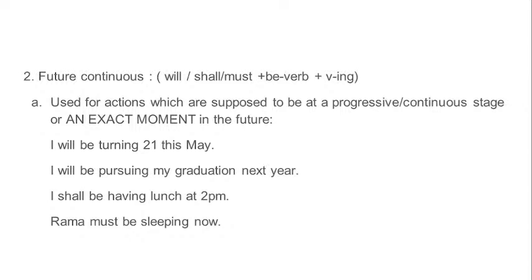I will be turning 21 this May. Will always has an element of, number one, surety, number two, determination, and something which the speaker has already decided to do, and there is a sense of conviction in that. That will happen no matter what. Will always has an element of surety.